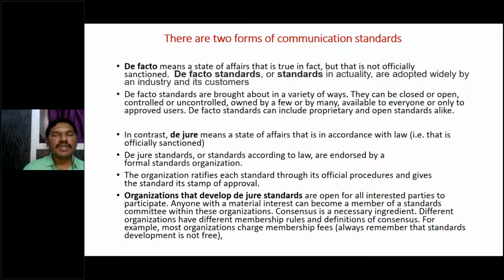But de jure means it should be obeyed by the law. So we have designed the circuit according to law. Even in a robo movie we have seen that a robo designed for our military applications has to pass some checks. But if you design as a design engineer one robo for your home application, that need not be checked by some standard organization. That is what we call de jure and de facto standards.